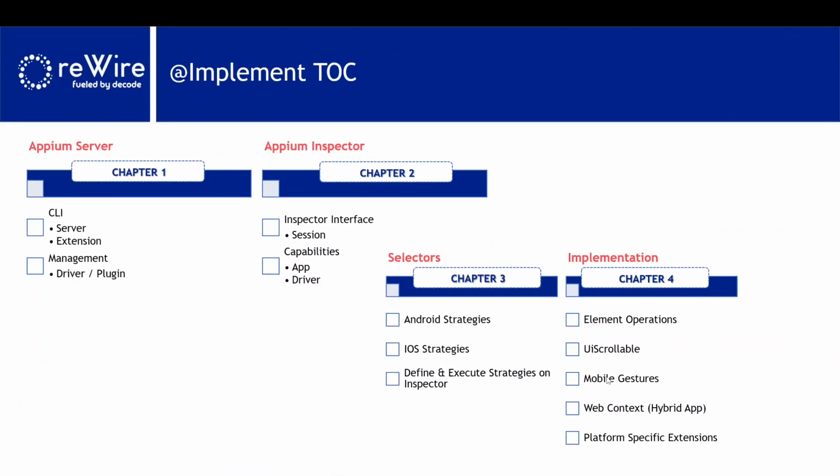UiScrollable is mentioned in chapter 4, which comes under the implementation section. I'm going to cover part of this one. You might have seen these sessions as well: element operations, gestures, mobile gestures, and web context and platform. If you have not gone through them, you can go through those relevant component sessions as well. Okay, so let's switch over to UiScrollable and understand what kind of native methods the Android team is providing.